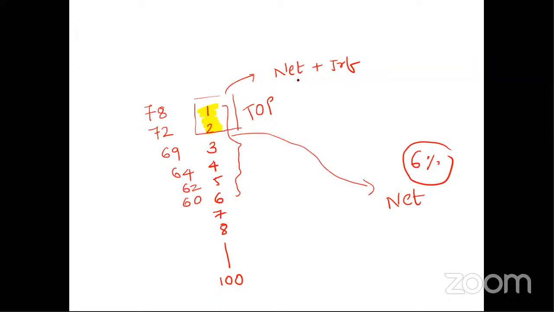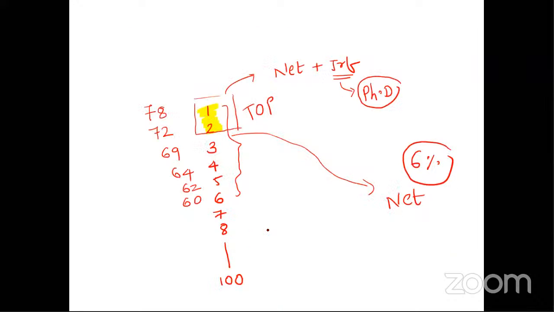So if these 2 students, after getting their JRF certificate, pursue a PhD, the government will give them a scholarship stipend of 25 lakh rupees. And students will get this stipend over 5 years. This stipend will be divided into a monthly stipend of 40,000 rupees per month for 5 years.